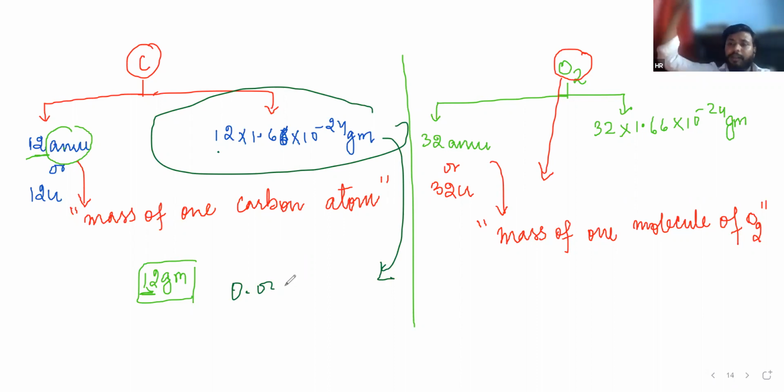Will it affect you or not? No, sir. It will not, because it is 0.00000000 something at the end.